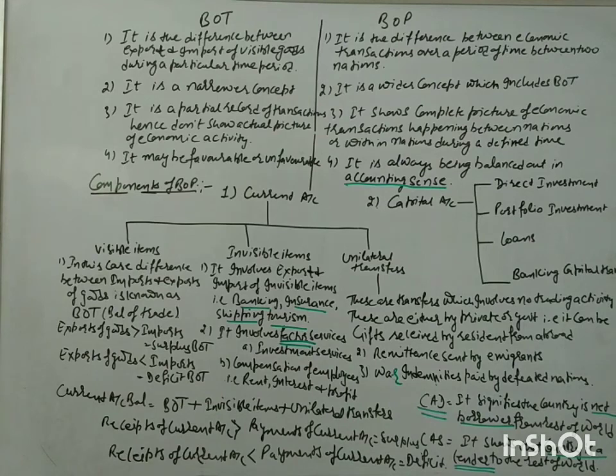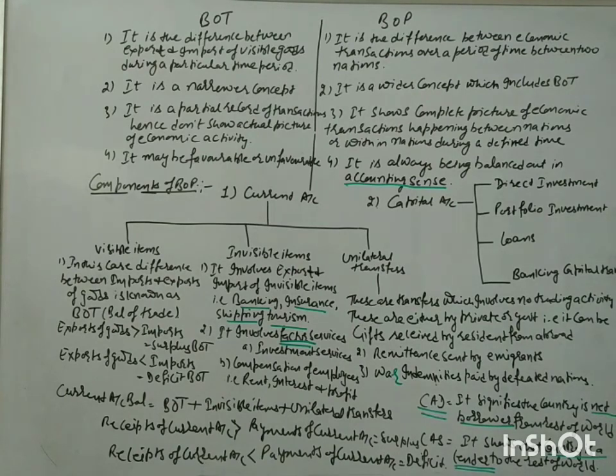That comes under the definition of loans. Loans are defined in two ways: one is commercial borrowings and another is external assistance. Like we have taken external assistance from Japan for the bullet train program. So that is the loan aspect of the capital account.